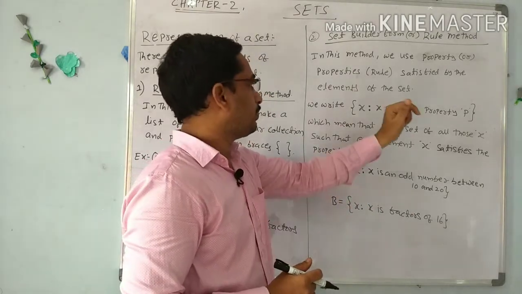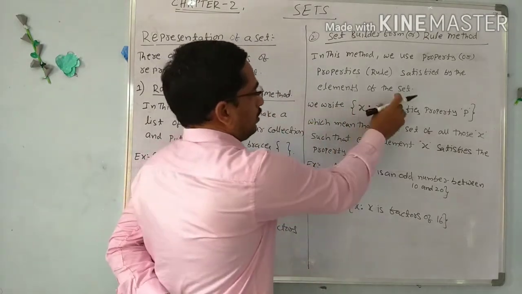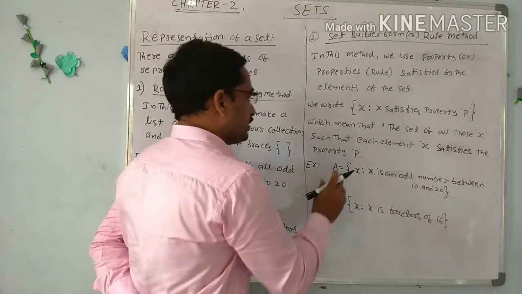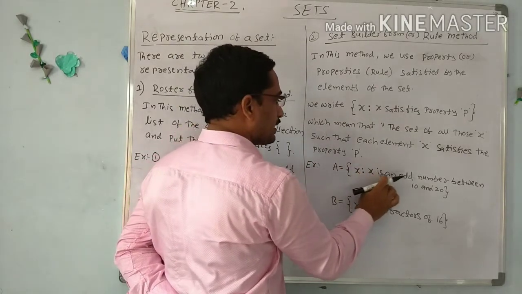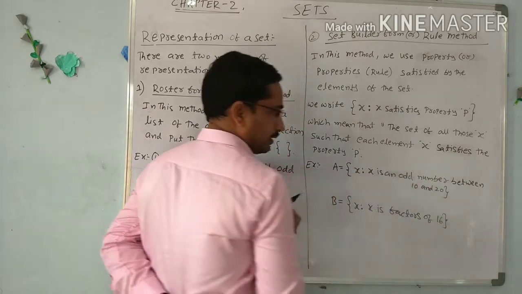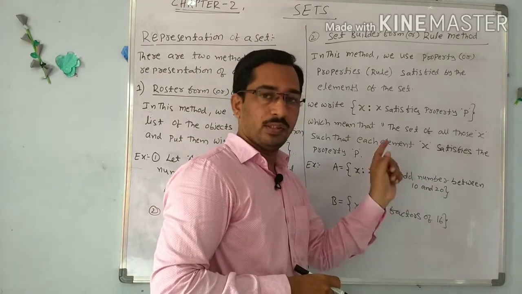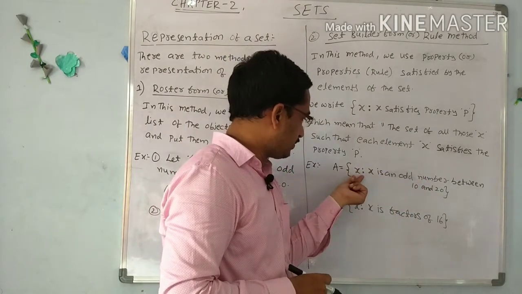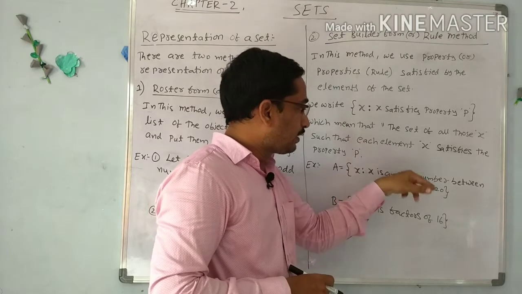So what is the property? See some examples of how to form a property. Read this as x such that x is an odd number between 10 and 20. It means we have to select the elements of A, and the elements of A satisfy this condition.